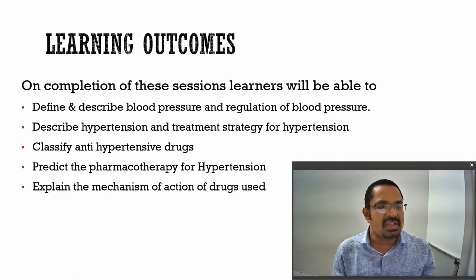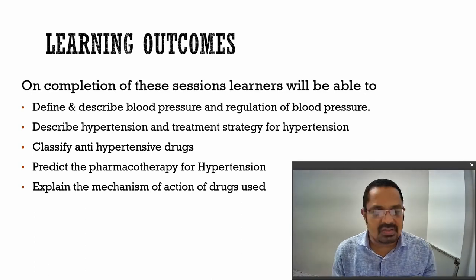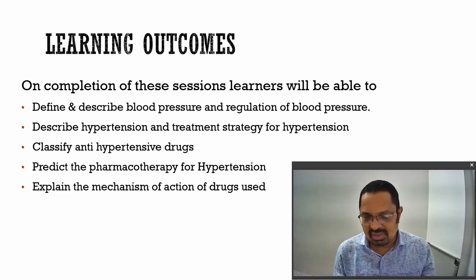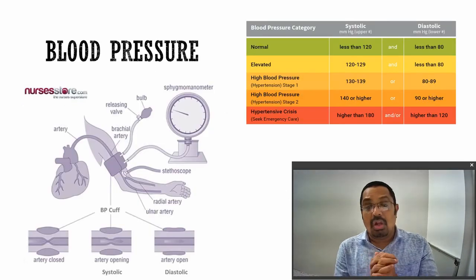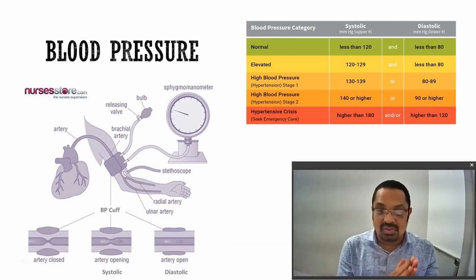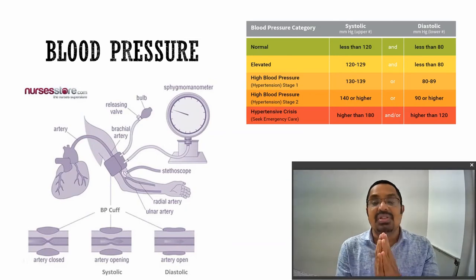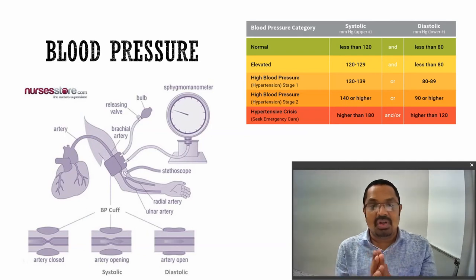Classify the antihypertensive agents, predict the pharmacotherapy for hypertension, and explain the mechanism of drug action pertaining to the antihypertensive category. Now, before going to the antihypertensives, we should see what hypertension means. And before going to hypertension, we should see blood pressure. What is normal blood pressure?